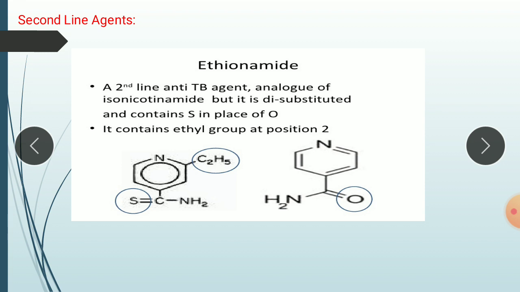So regarding mechanism of action, it is the same as isoniazid, that is, it also acts as a prodrug which is converted into an acylating agent, and that acylating agent inhibits the InhA enzyme, which is involved in the biosynthesis of mycolic acid, and mycolic acid is an important constituent of the cell wall of Mycobacterium tuberculosis bacteria.